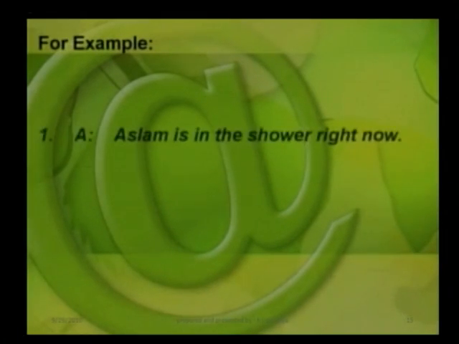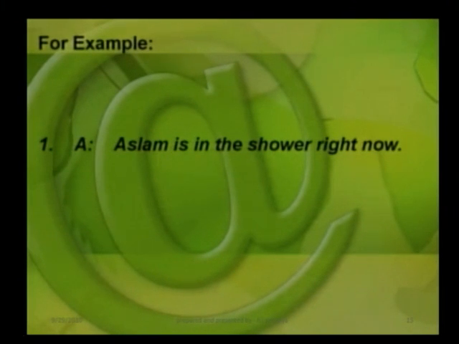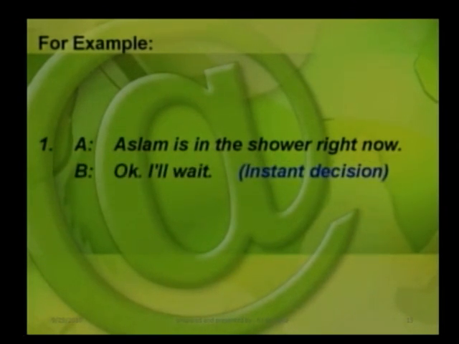For example, A: Aslam is in the shower right now. B: Okay, I'll wait. An instant decision. So A says that Aslam is in the shower right now, and B, when he hears that Aslam is in the shower right now, decides to wait. So his decision of waiting is an instant decision at the time of speaking. B decides to wait for Aslam at the time of speaking. Okay, so that is called an instant decision. Okay, friends, so I think we have talked enough on simple future tense.